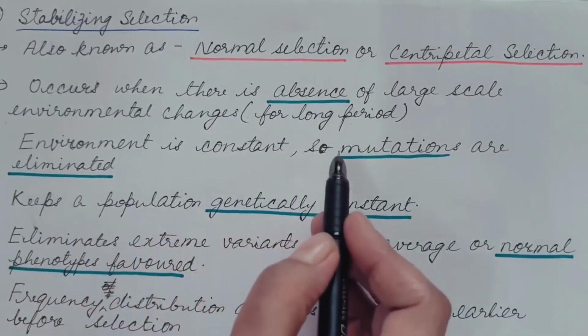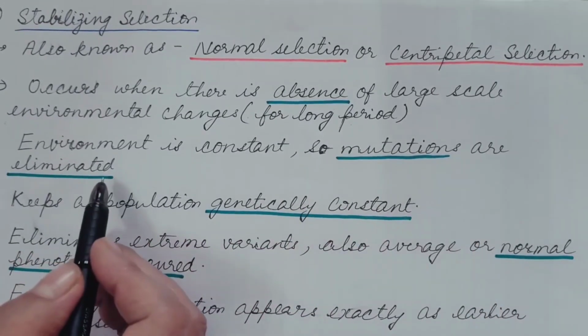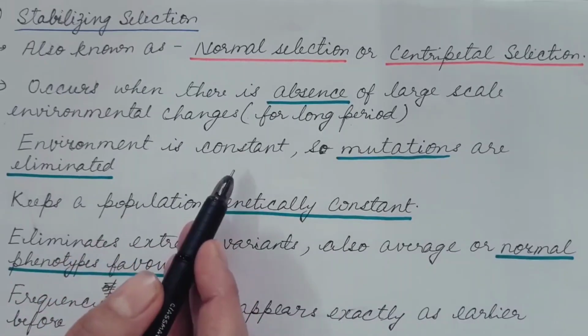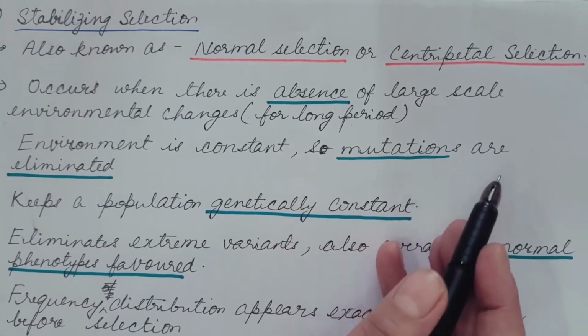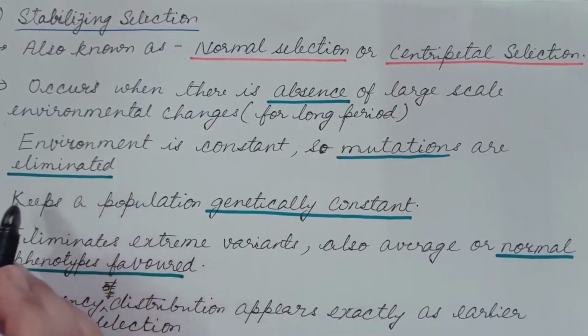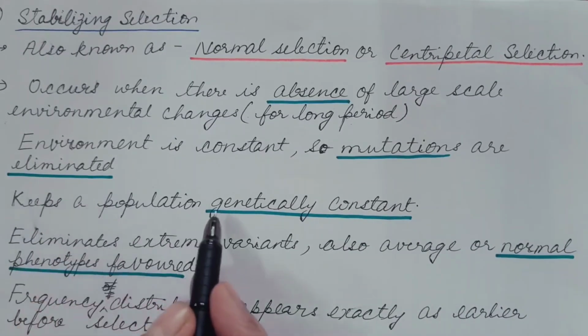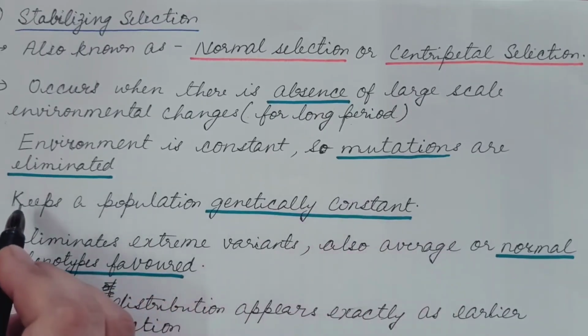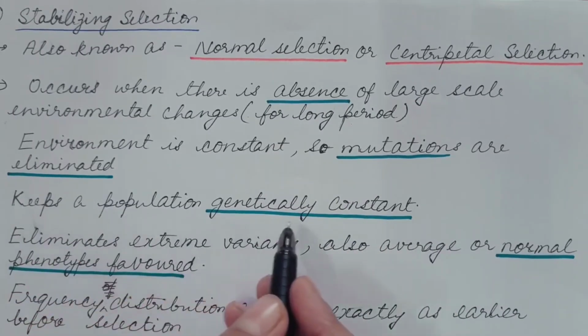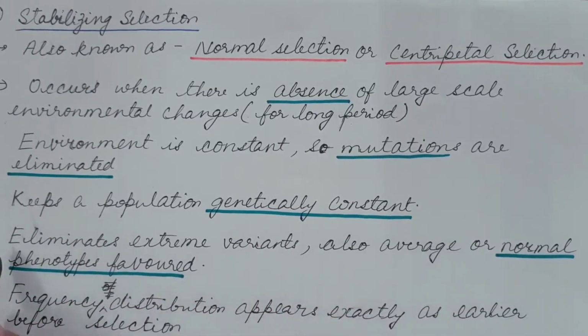Environment is constant, so mutations are eliminated. Since the environment is constant, genetic variation is not required, so mutations are also eliminated. Keeps a population genetically constant. Hence, in the absence of the mutation, it keeps the population genetically constant.